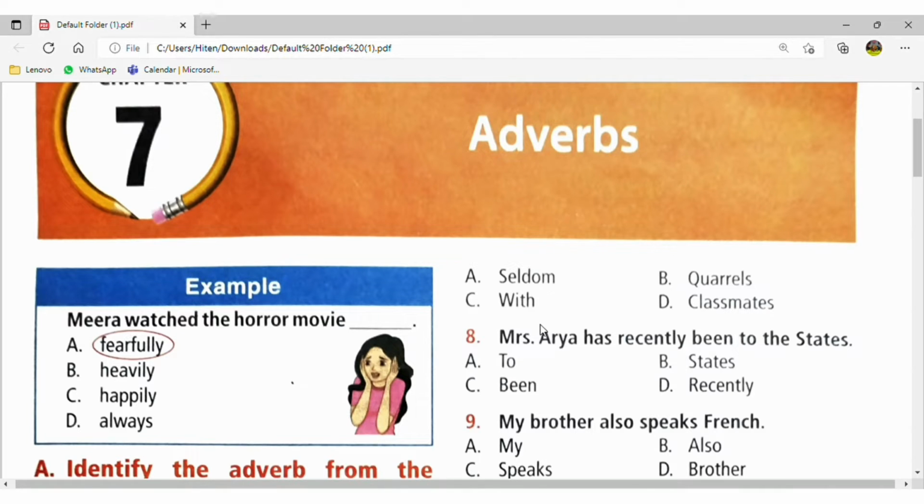Generally we use the adverb of the four types, that is the adverb of the manner, adverb of the time, adverb of the place, adverb of the frequency. So when you will use the adverb of manner, means if you have done the work. For example, I do the work very neatly. So neatly will be the adverb. I mean you have added the neatly word to the work.